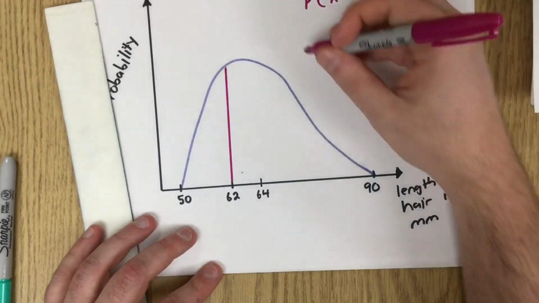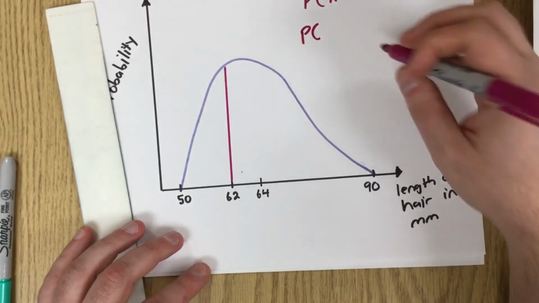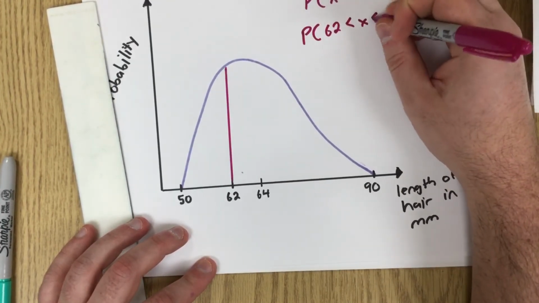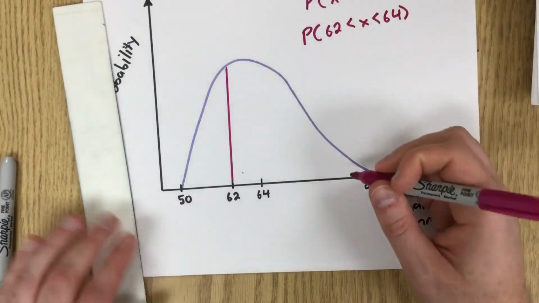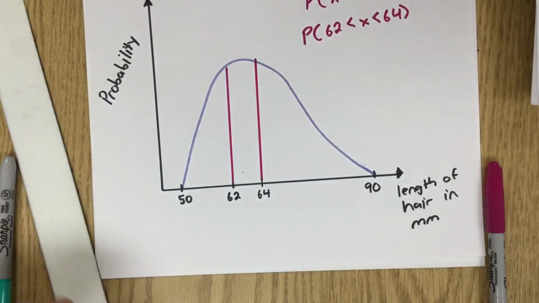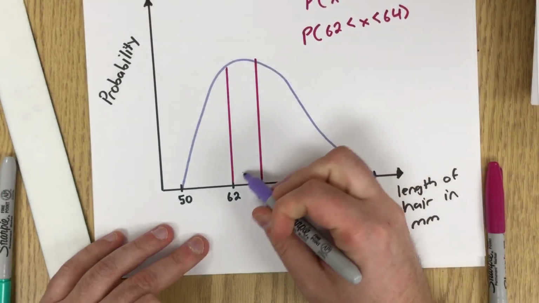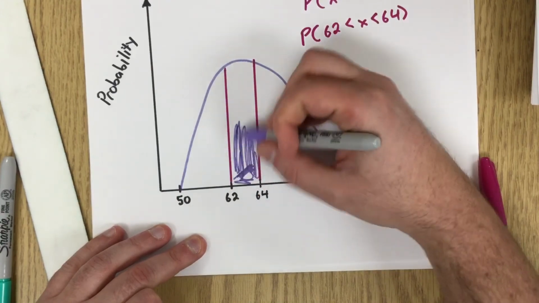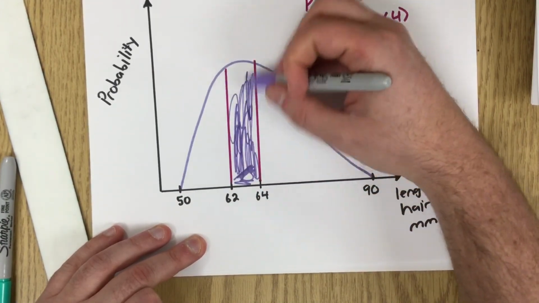But let's say instead I asked, what is the probability that x is between 62 and 64? So what I would do there is, that's 62, that's 64, and then this over here is the area under the curve for that.